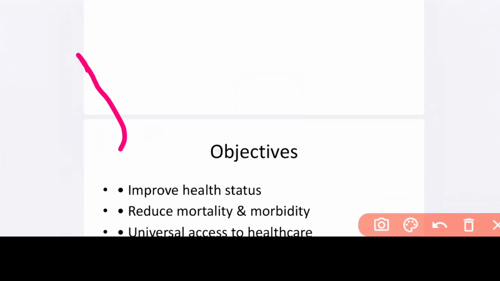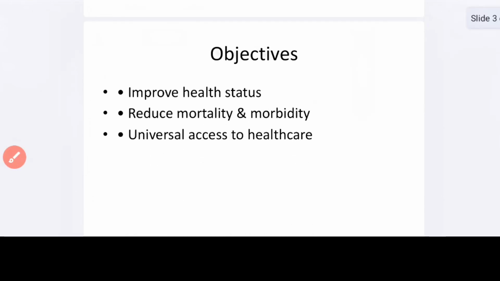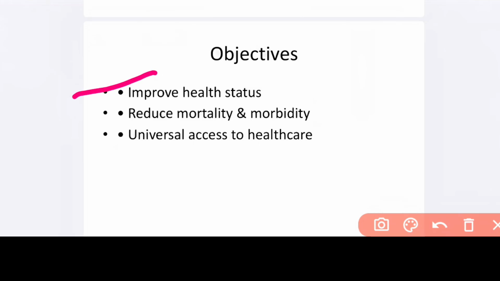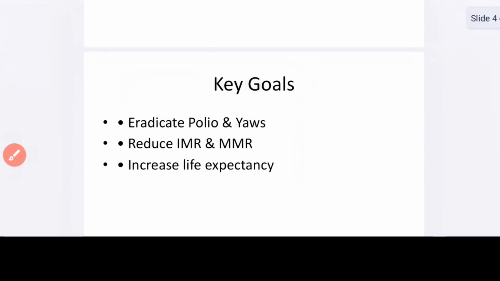Then come the objectives. What are the objectives of this health policy? Mainly to improve the health status of individuals in the urban and the rural area. This health policy reduces the mortality and the morbidity rate, means the disease rate and the death rate should be reduced. This is one of the main objectives. Then universal access to healthcare, means everyone should get healthcare access, to the urban and the rural people.